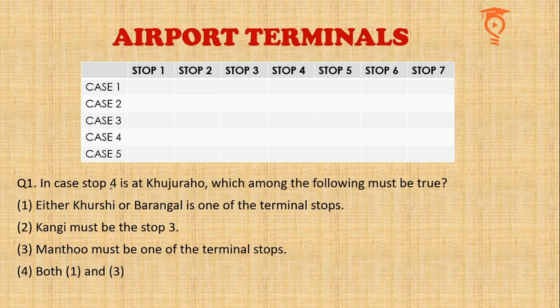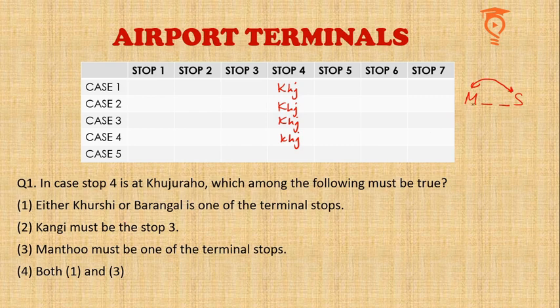So in case stop number 4 is at Khajuraho, so I am going to write Khajuraho as a stop number 4 for all the possible cases. Okay, and we already know between Mantu and Sindh there are going to be 2. Okay, what has been asked? Which among the following must be true? Okay, so we need to make all the possible arrangements.